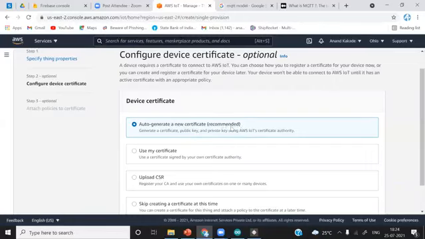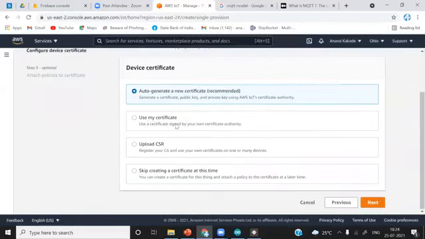It is recommended by AWS IoT Core. So use my certificates, if you have your own signed certificates, you can use this one. Okay, all the options are available, but they are a little bit difficult to use. If you are not an expert in this field, just simply go with auto-generated new certificate and click next.